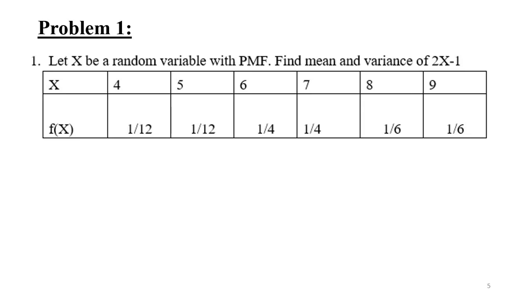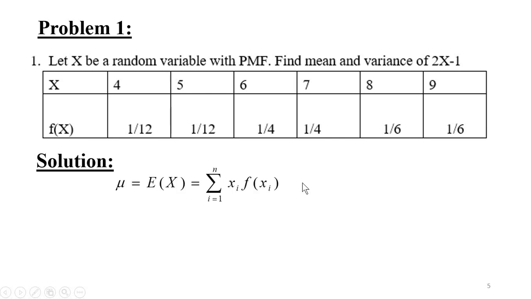Let us solve one problem. Let x be a random variable with the probability mass function. Find mean and variance of 2x minus 1. They have given the probability distribution of the random variable x. Using this table, we are going to find the mean and variance of this function 2x minus 1. We will first find the mean and variance of the random variable x, and then using the properties we have studied just now, we will find the mean and variance of 2x minus 1.